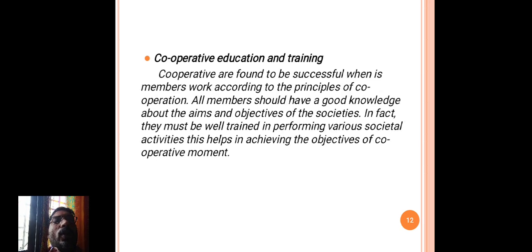And proper education and training is needed for the members, to have a good knowledge of the objectives of cooperative societies, so that they can achieve the objectives of the cooperative movement to a greater extent.